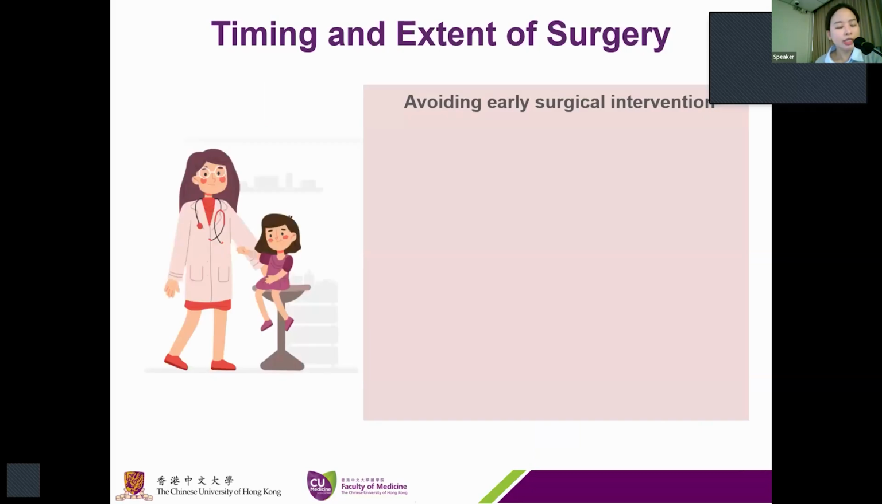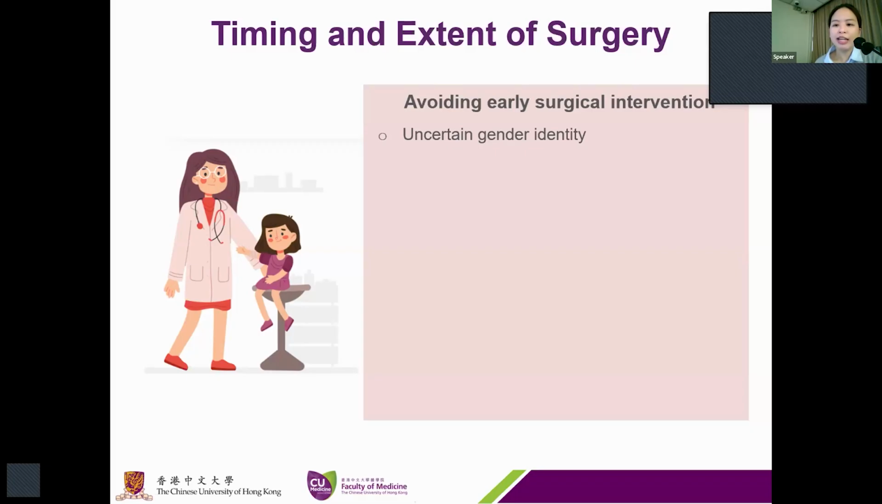And what about the rationale for a non-interventional approach? There are a few things to consider in this case. First, the decision about early urogenital surgery may not be consistent with the child's ultimate gender identity, sexual orientation, desire for penetrative sexual activity, fertility desire, and personal preferences.